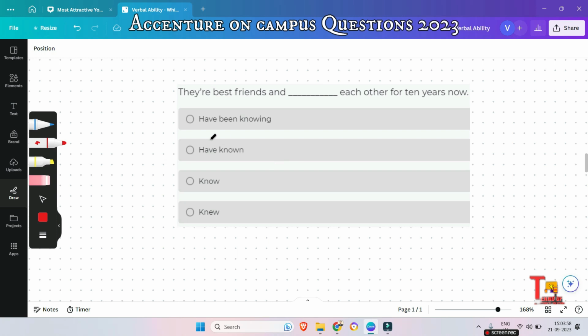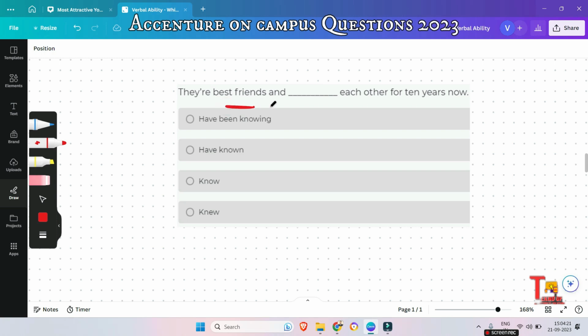Before I answer, let me discuss it. The answer should be have known, right? Have known is normally used to express something continuing from the past up to the present moment. Here the two people are best friends and have known each other from the past, right?